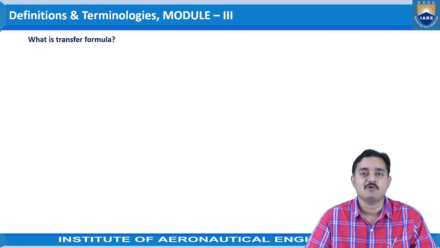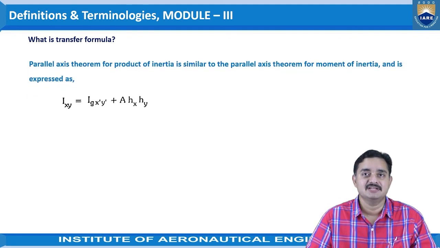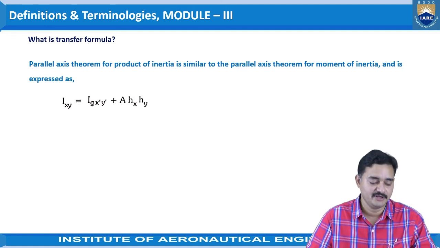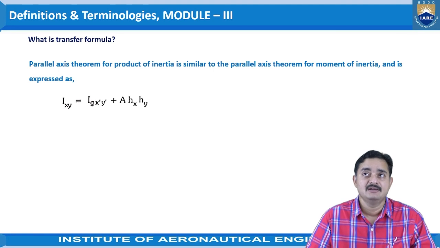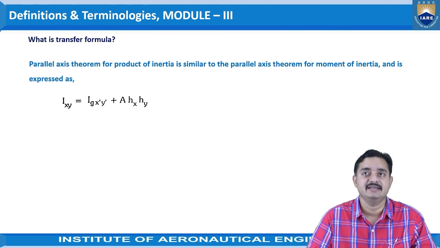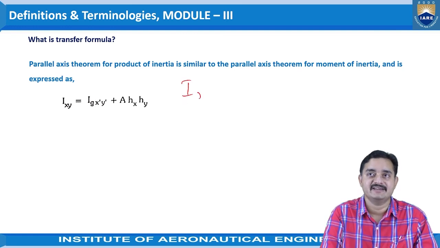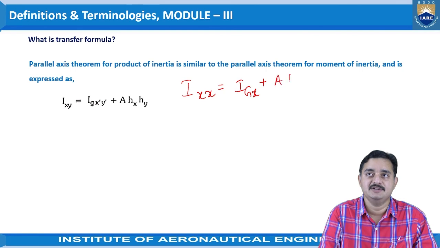Coming to next one, what is transfer formula? The parallel axis theorem for product of inertia is similar to the parallel axis theorem for moment of inertia and is expressed as Ixy is equal to Igx'y' plus A hx hy. So what was the parallel axis theorem? Ixx, what we have considered, is equal to Ig, which if we take x, plus A into h square, that is the regular parallel axis theorem.